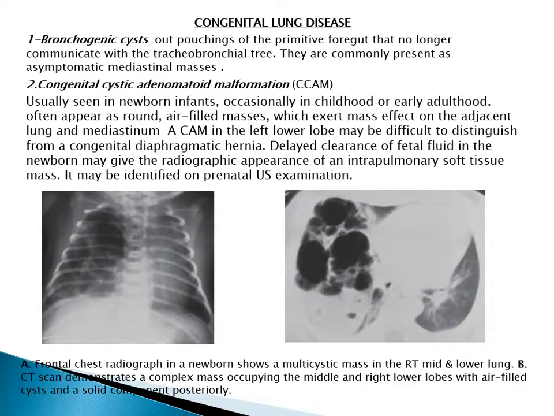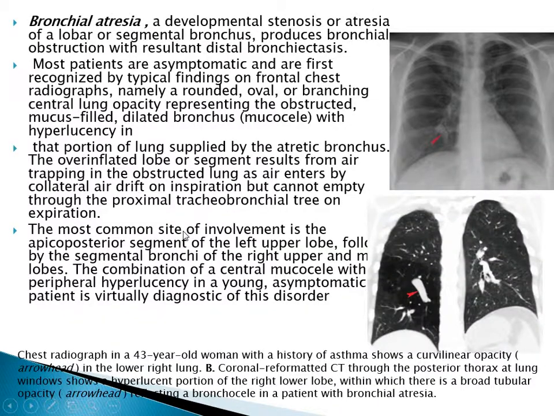Congenital lung disease: we have bronchogenic cyst, and we have congenital cystic adenomatoid malformation. It's usually seen in newborn infants and appears as round air-filled masses which exert mass effect on the adjacent lung and mediastinum. If it's seen in the left lower lobe, it may be difficult to distinguish from congenital diaphragmatic hernia.